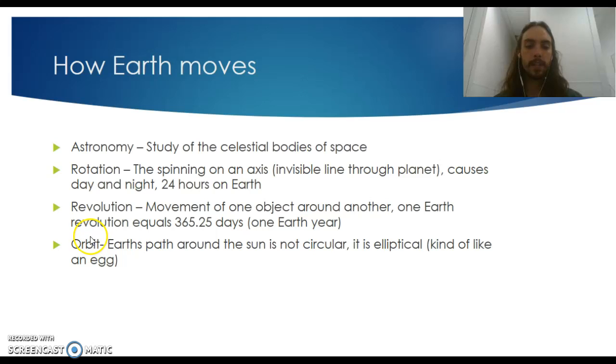And then an orbit is just the Earth's path. The orbit of many celestial bodies in our solar system is elliptical. So the Earth's path around the sun is not circular, it's elliptical. It's kind of like an egg.